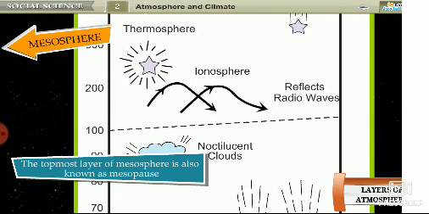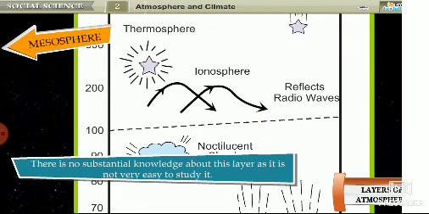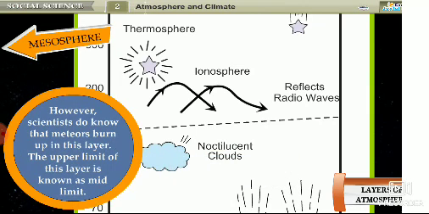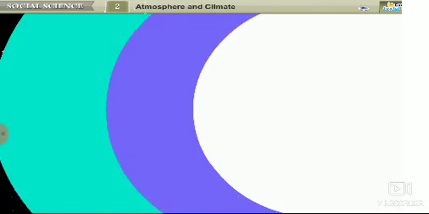The topmost layer of the Mesosphere is also known as mesopause. There is no substantial knowledge about this layer, as it is not very easy to study it. However, scientists do know that meteors burn up in this layer. The upper limit of this layer is known as mid-limit.